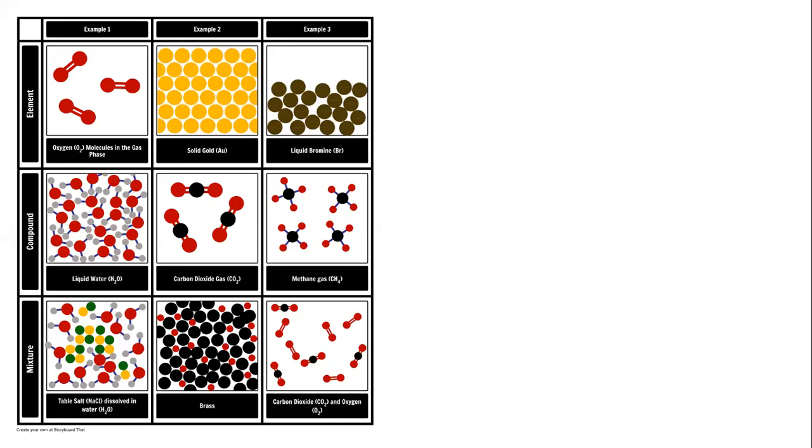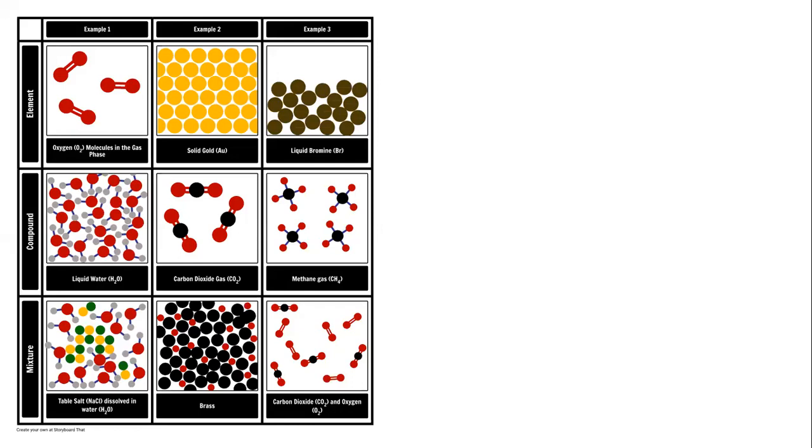It's a gas, so the atoms and molecules are far away from each other. If you look at the second example, which is the example of gold, and you know gold is solid, so here the atoms of gold are very, very closely, tightly packed together. Similarly, the third example, a very important example, is the example of bromine.